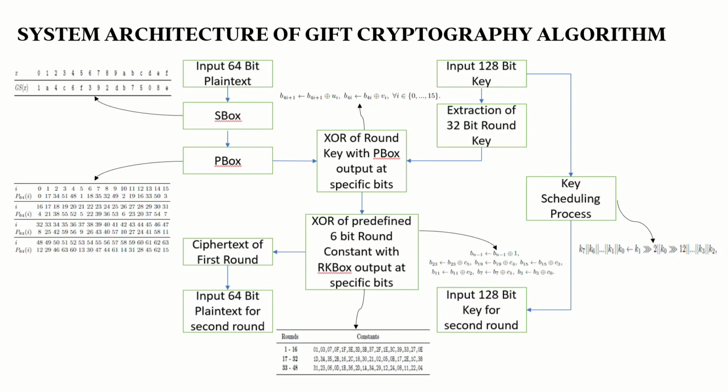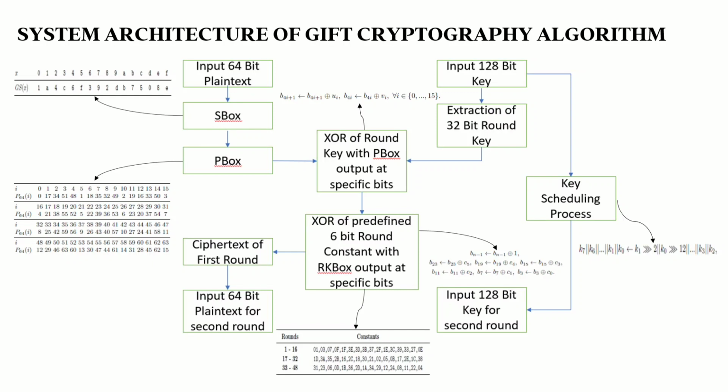On the key side of things, a 32-bit round key, that is two 16-bit keys, are extracted from the MSB side of the input key. These keys are then XORed with the data obtained from P-box at specific locations as defined by the equation here. This data is then forwarded where the predefined 6-bit round constants are XORed with it at specific bit locations as defined. The final data is the ciphertext of first round and forwarded as the input data to the second round.